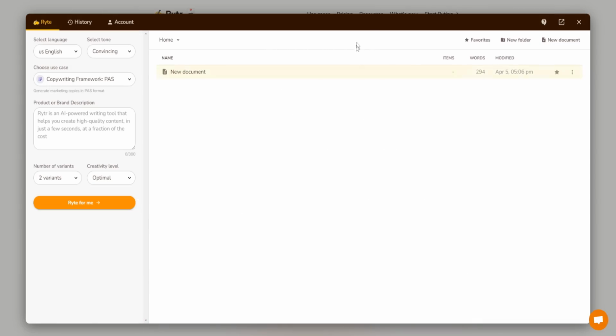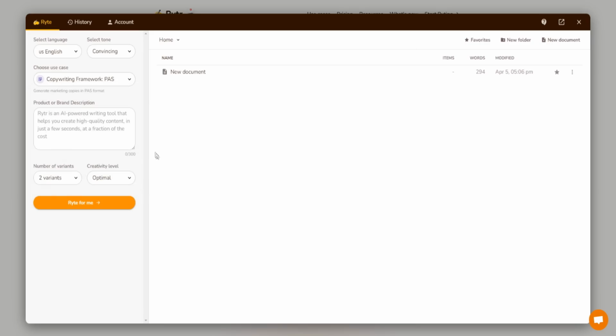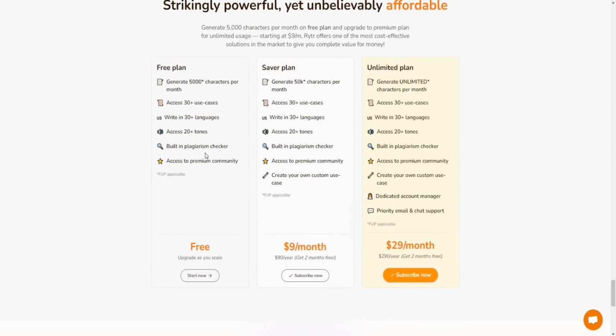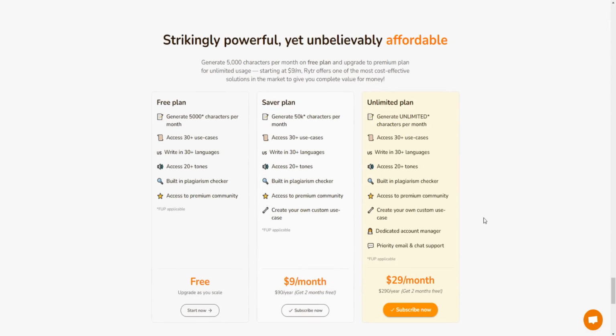And the reason why I wanted to include Writer, and again, there are two more AI tools when we go over, apart from Writer and Jasper, is because they do have a number of different use cases, and the tool's actually half decent, especially for the price. For the price of Writer, you can actually use the free plan. Obviously you're going to be very limited in the number of characters you can use per month. But their saver plan right here is going to be $9 a month, and their unlimited plan's only $29 a month. So honestly, if you're on a really tight budget and you don't have much money to spare, or you just need something that's half decent, then I think Writer would be more than sufficient.